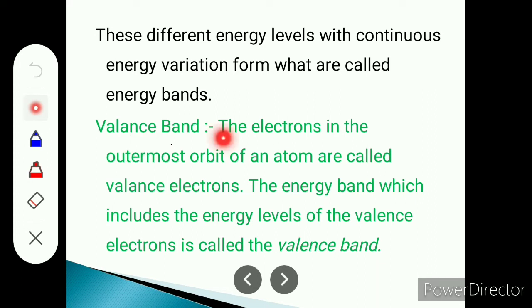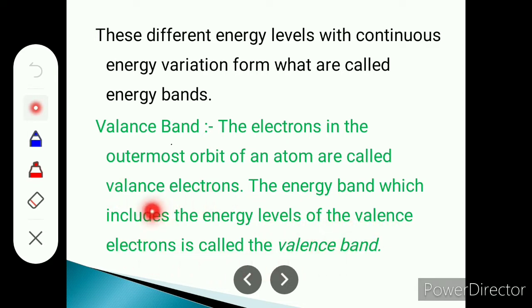Valence band. The electrons in the outermost orbit of an atom are called valence electrons. If any electron is present in the outermost orbit, then such an electron is known as a valence electron. The energy band which includes the energy levels of these valence electrons is called the valence band.